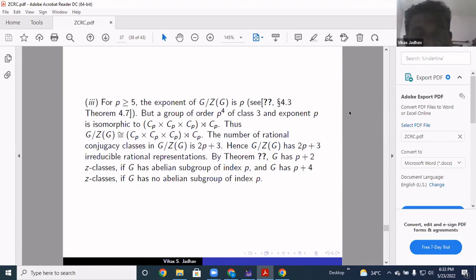Yes, sir. I have published the work up to groups of order P raised to 5, but this work on Z-classes and rational conjugacy classes is not published yet, sir. I asked Katre sir whether we can publish it, and we are in discussion with Katre sir. Maybe I'll also discuss with Krishnendu sir and Anupam sir about publishing it soon. Maybe we can improve on these results further, so we can actually give a necessary and sufficient condition for groups attaining this upper bound. I think that will be a better result.